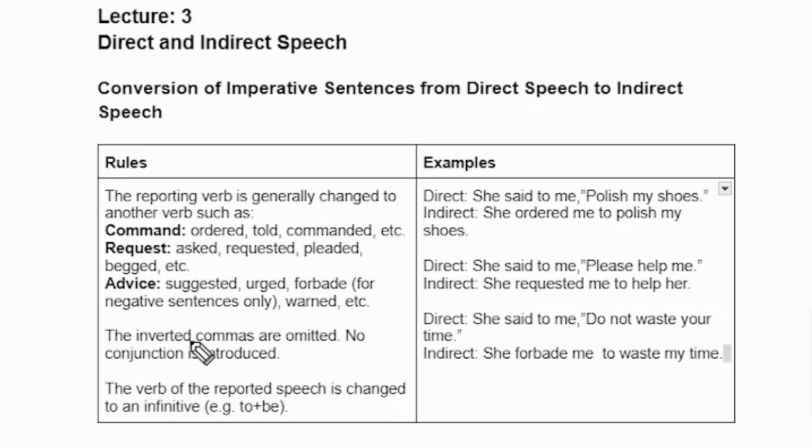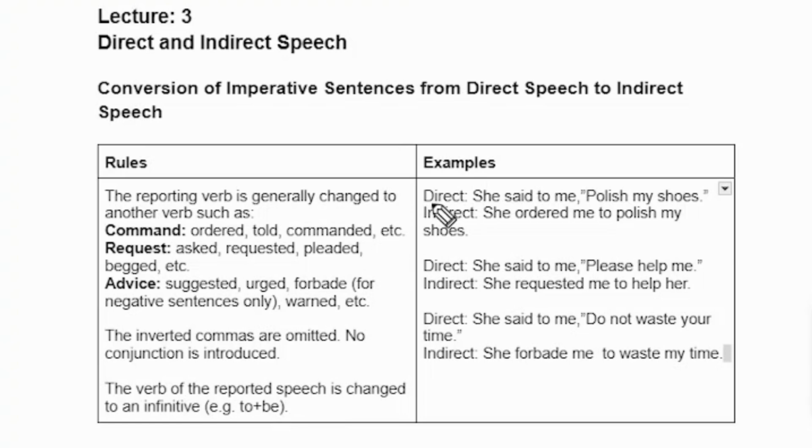The inverted commas are omitted. No conjunction is needed. What conjunction were we using previously? We were using that. In most sentences we use that. The verb of the reported speech is changed to an infinitive. For example, to plus be.